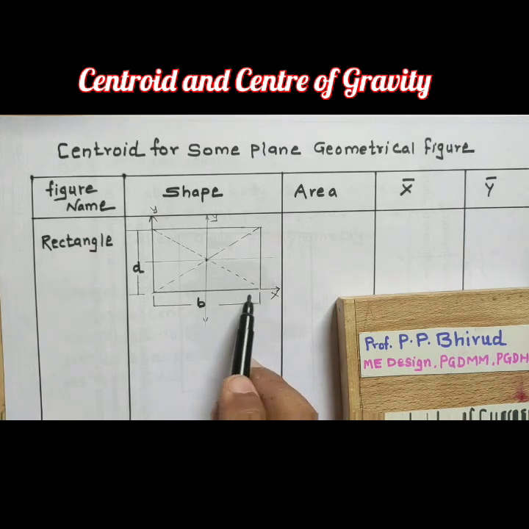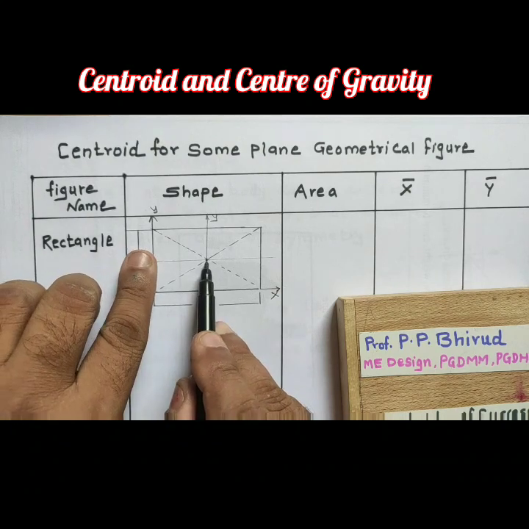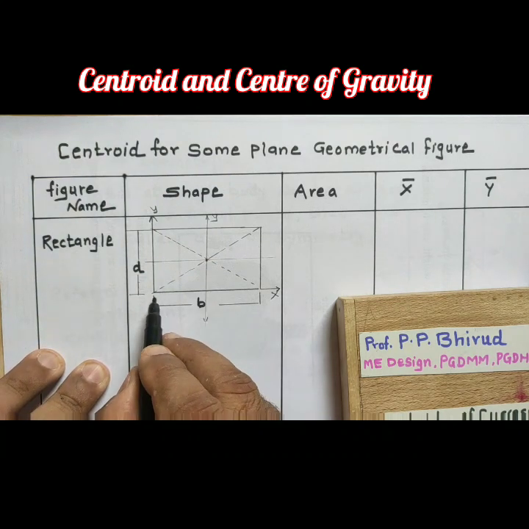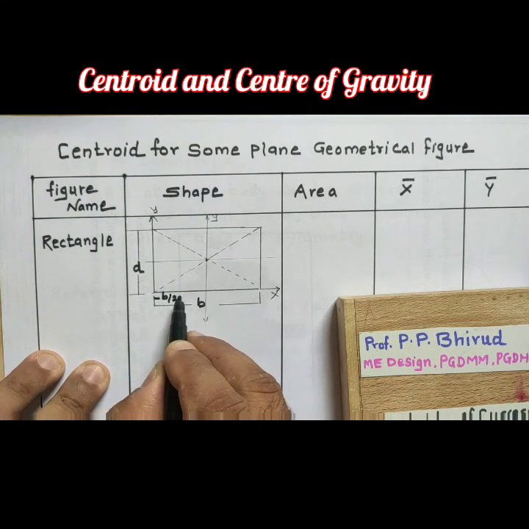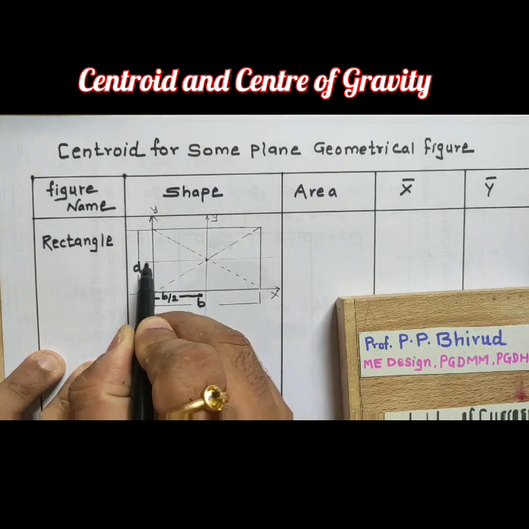The centroid is from the y-axis at b by 2. So this distance is b by 2, and from the x-axis it is at d by 2.